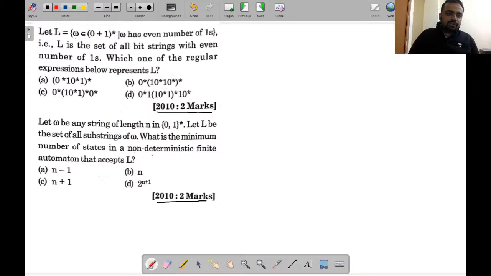Let W belong to L, where W has an even number of ones. This language L is the set of all bit strings with an even number of ones. Which one of the following regular expressions below represents L?